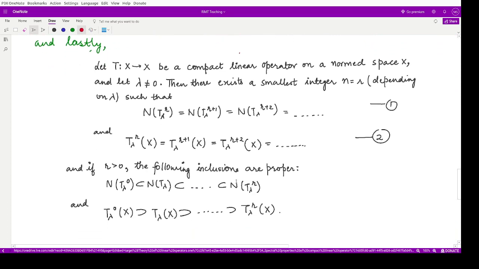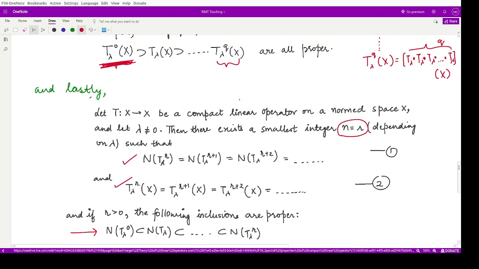Combining the results of these two, we have the last theorem, which states that if T from X to X is a compact linear operator on a normed space X where lambda is not equal to 0, then there is an n equal to r such that both of these things happen simultaneously: after this index all the null spaces and all the range spaces are equal, and moreover we have containment of the null spaces up to the index r, and containment of the range spaces up to the index r.